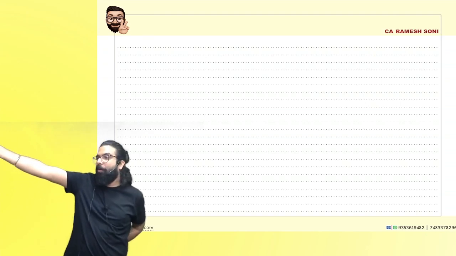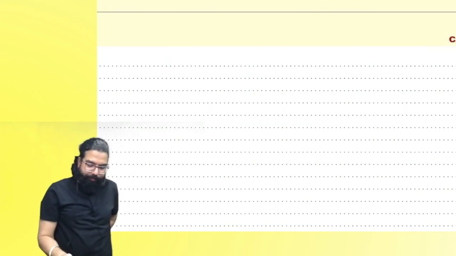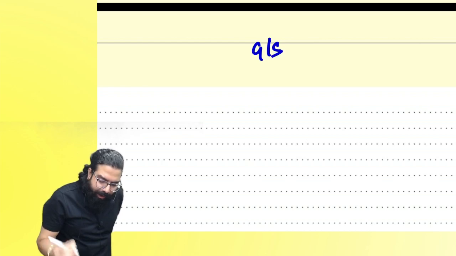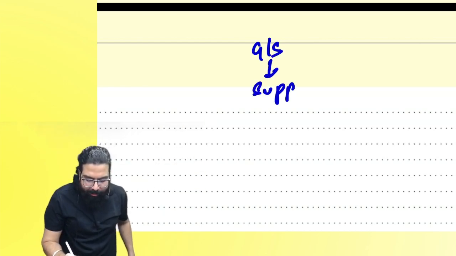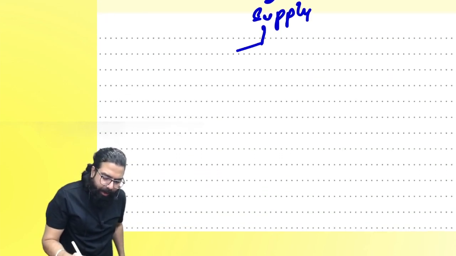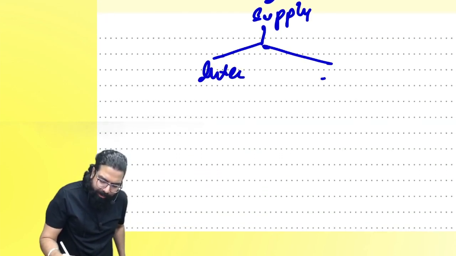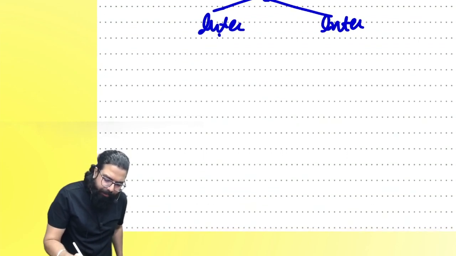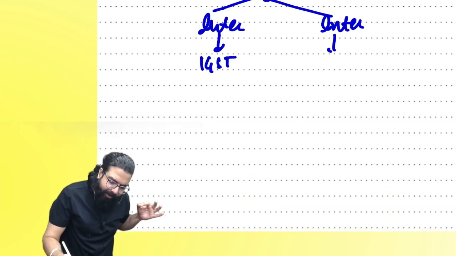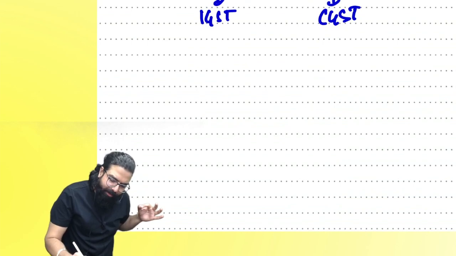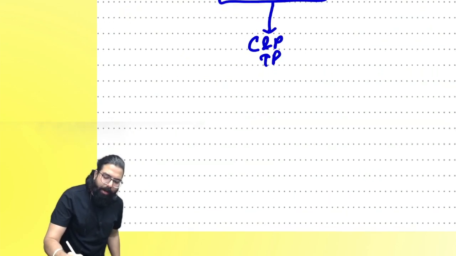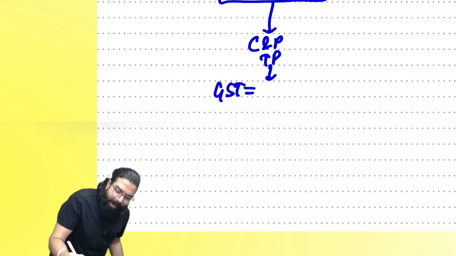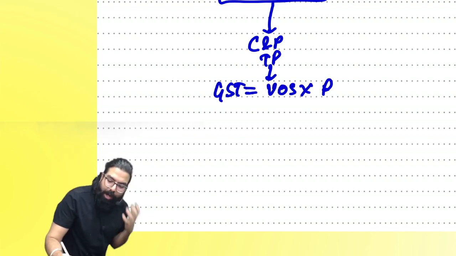People, can we have a section revision before we close the revision, everyone? Yes, everyone, let's do it. We started learning GST with goods or services. Goods or services have to be supplied. Supply can be either interstate supply or intrastate supply. Interstate supply, everyone, IGST will be levied. Intrastate, CGST will be levied. Once GST is levied, GST has to be collected and paid by a taxable person. How will he collect, everyone? Calculate. GST is equal to value into rate of tax.